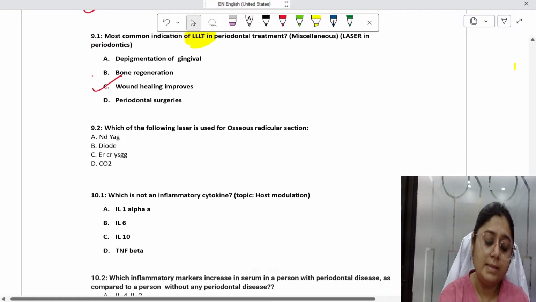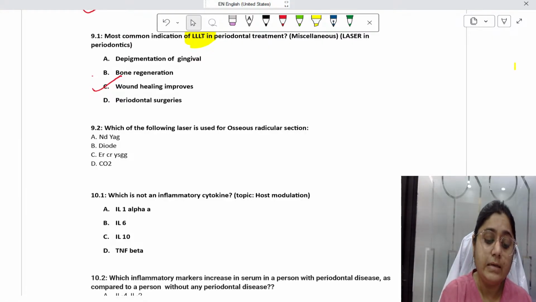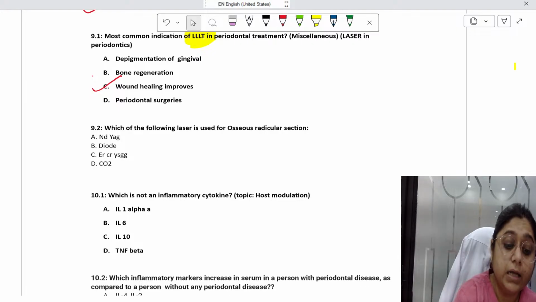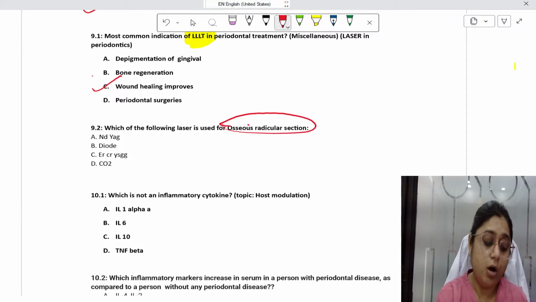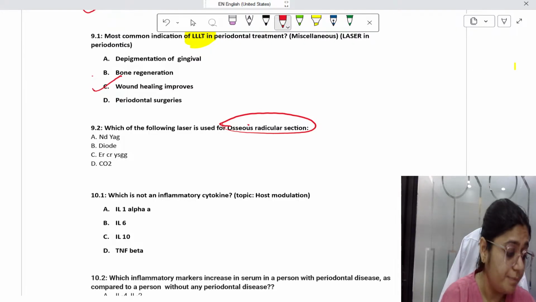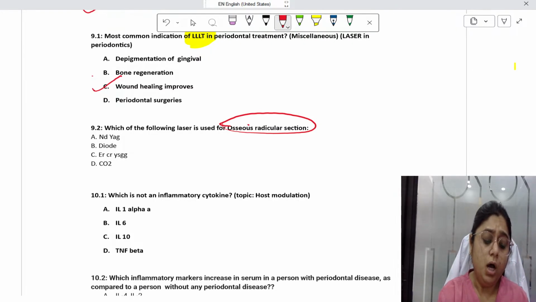Similarly, I think in INI 21, this question was asked: which of the following lasers is used for osseous radicular surgeries? Options are Nd:YAG, option number B is diode, option number C is erbium chromium YSGG, and option number D is carbon dioxide. So, guys, hard tissue laser.